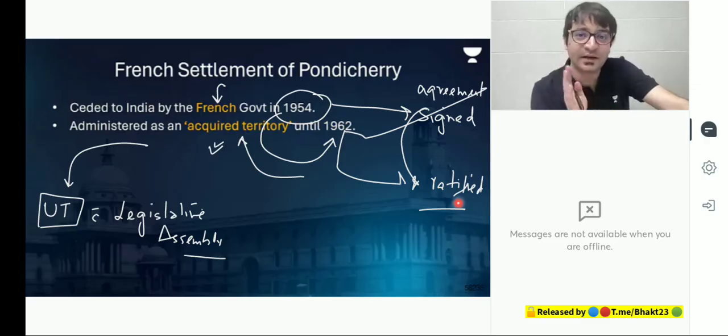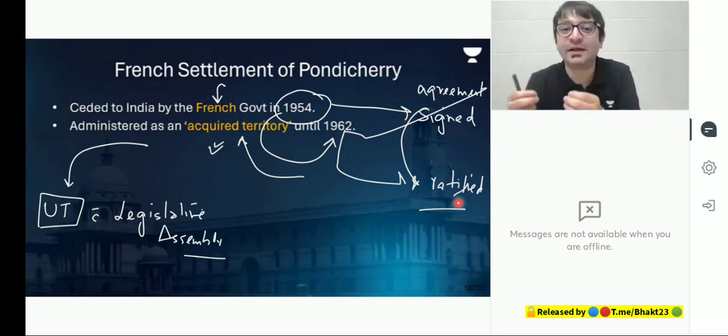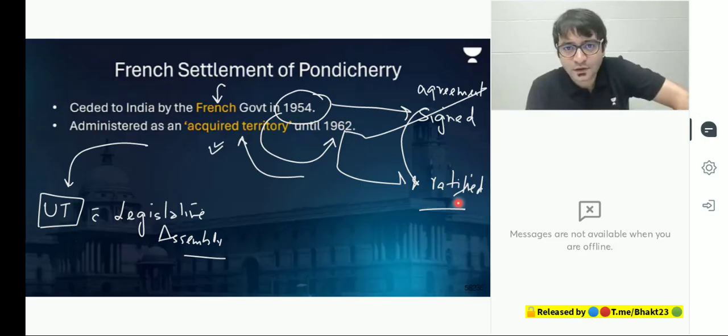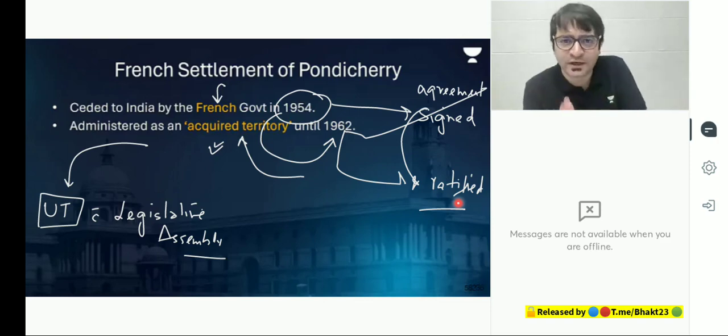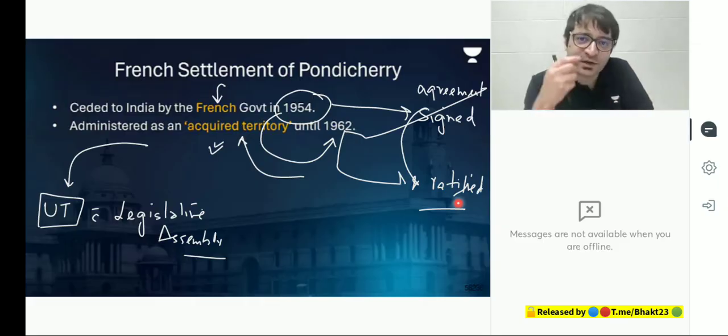Signing is, my intention is clear. We have an in-principle agreement that we will do this. Ratification is when we implement it. For example, India has signed the United Nations Convention Against Corruption. Signed. That means our principal agreement is we will take steps to eradicate corruption from the society, from India. But when we need to ratify this convention, that means we have to create laws in place, structures in place, offices in place, which can check corruption. So ratification is when you exactly implement it.